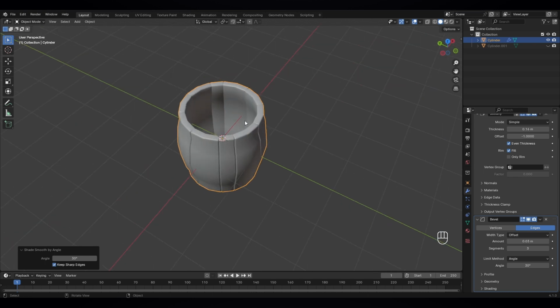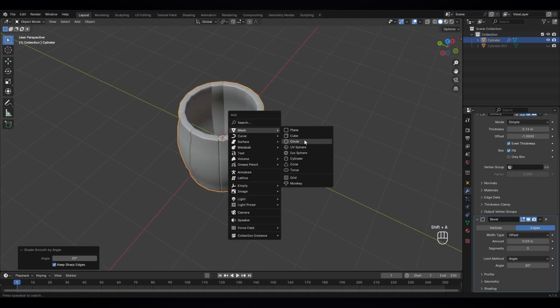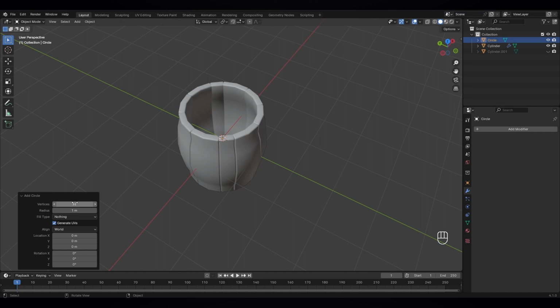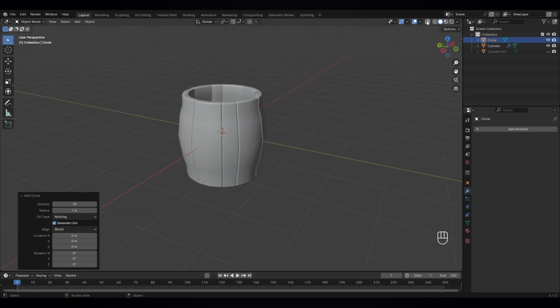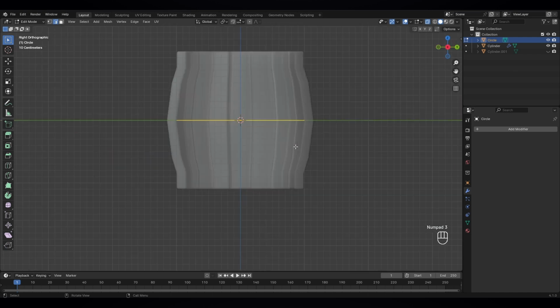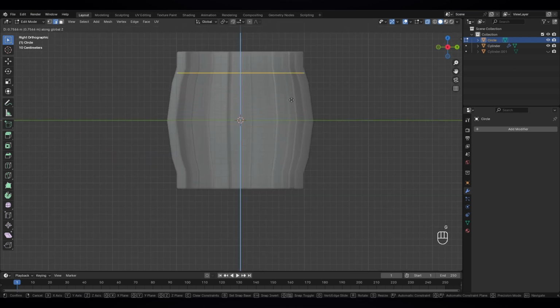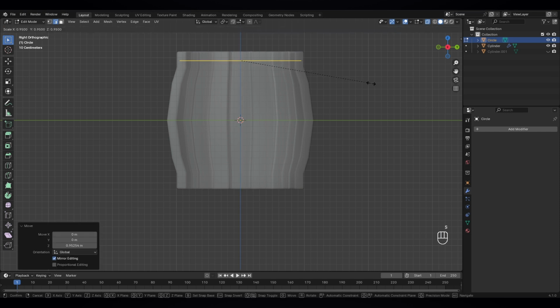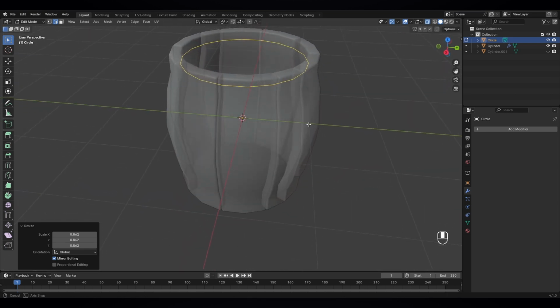Okay, for that we need another mesh. Shift A, we need this time a circle. Okay, just select circle and go here and type 18 vertices. Now we can't see our object. Just turn on this X-ray mode. Now we can see it. And now let's go to edit mode and press 3 to go to side view and move it up here. So here and scale it down here. Okay, that looks nice.